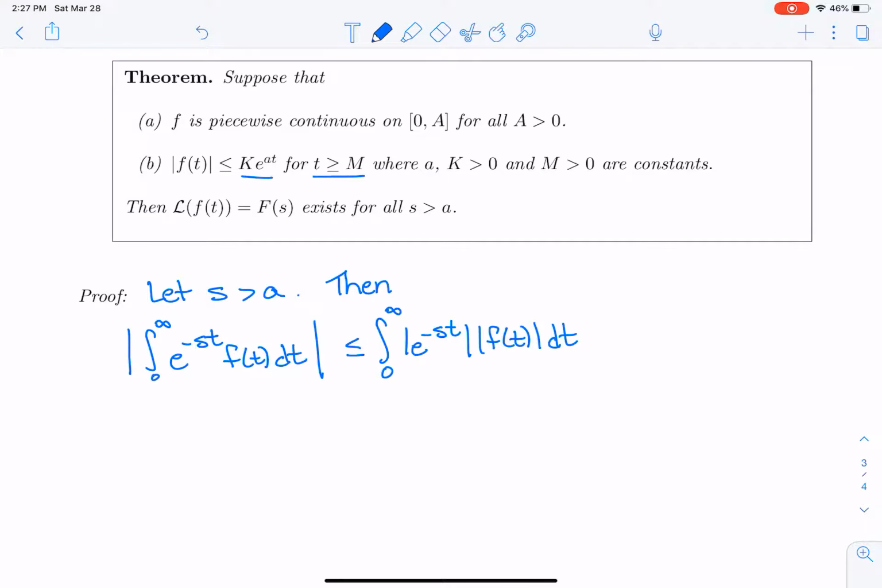Okay, well, that's going to be less than or equal to e to the minus st is positive, so the absolute value of it's positive, so I'm just going to write e to the minus st. But f of t in absolute value is less than or equal to k times e to the at dt.